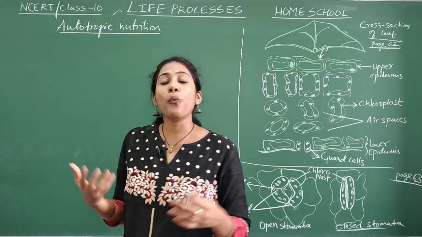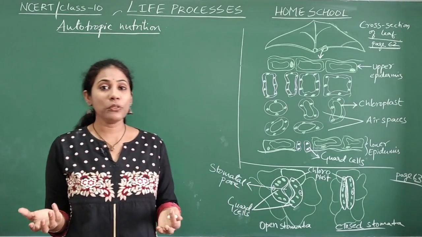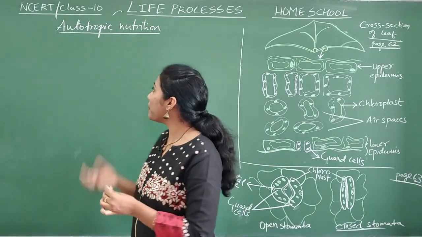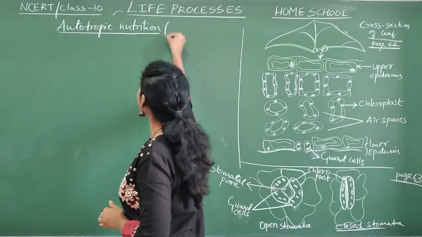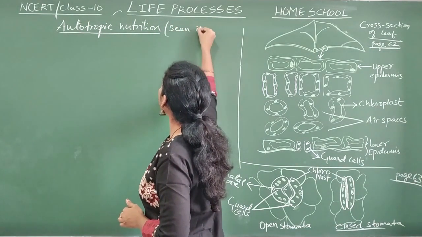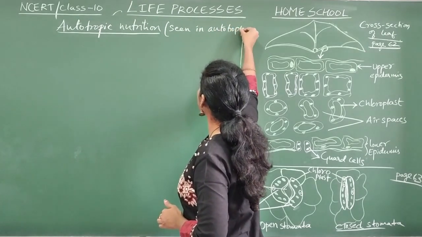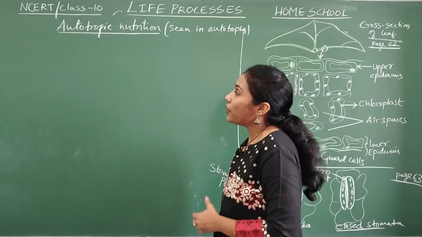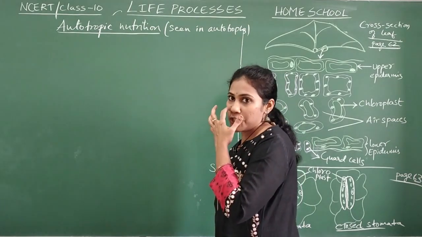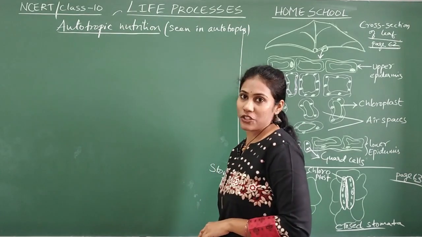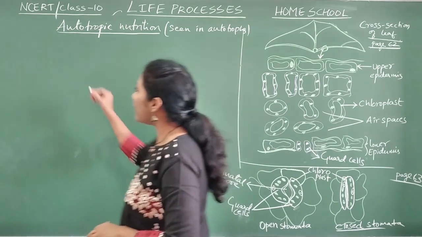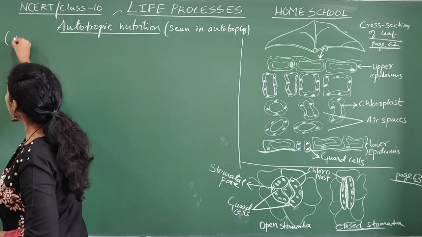So where do you find autotrophic nutrition? Autotrophic nutrition is seen in autotrophs, isn't it? So let us try to give a definition for autotrophic nutrition. Okay, so how can we define this autotrophic nutrition?